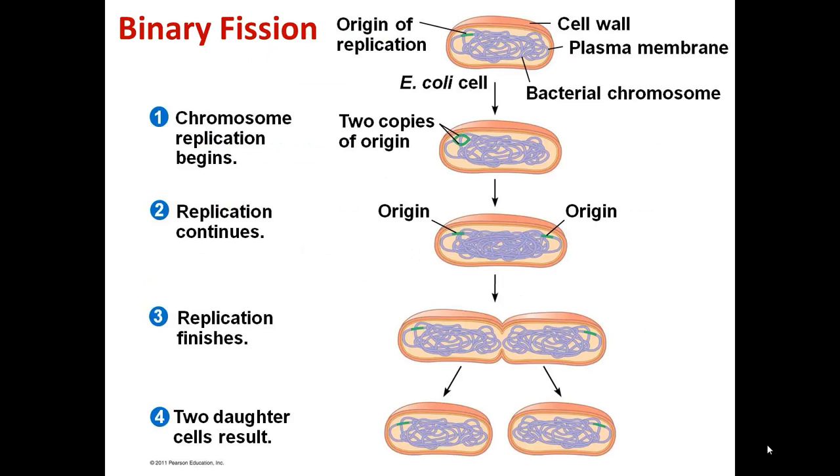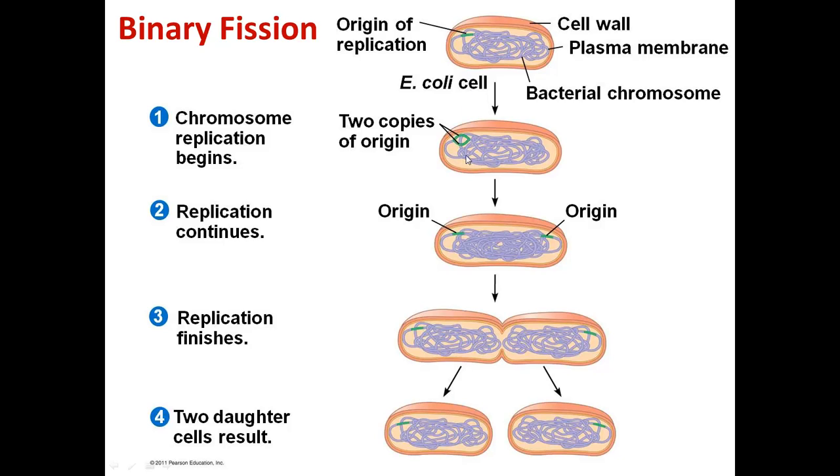So binary fission is division of prokaryotic cells. So here you can see an E. coli bacterial cell, and as you remember, the DNA in prokaryotes is circular, and the prokaryotic cell is surrounded by a cell wall. So what happens during binary fission is first chromosome replication begins.